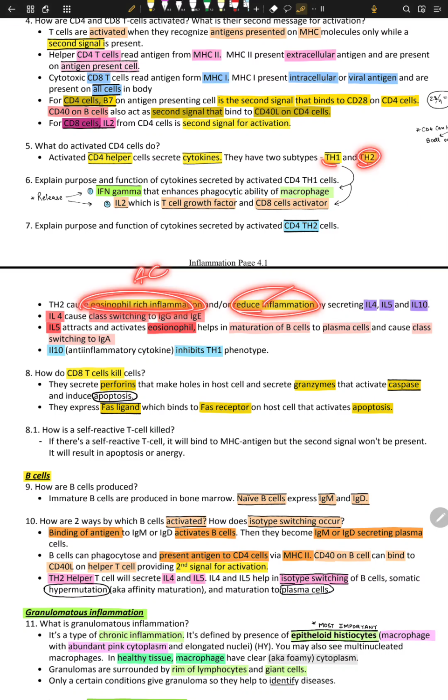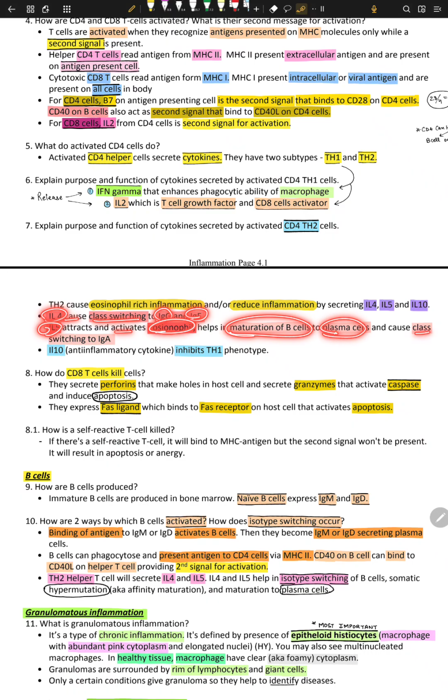By secreting IL-10, right? And how do they make this inflammation? By making IL-4 and 5. So IL-4 and 5 for rich inflammation and IL-10 for inhibiting, reducing inflammation. So IL-4 causes class switching to IgG and IgE. IL-5 attracts eosinophils, helps maturation of B cells into plasma cells, and causes class switching to IgA.